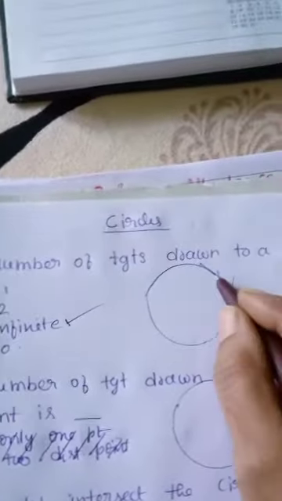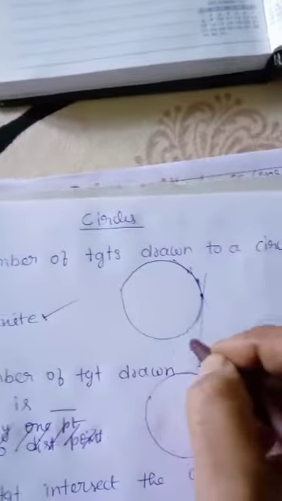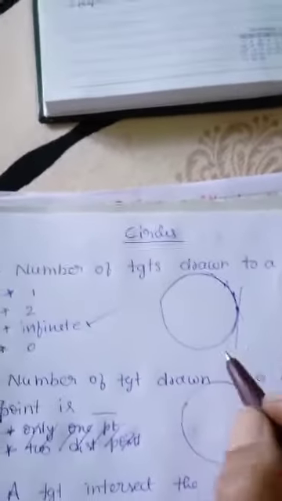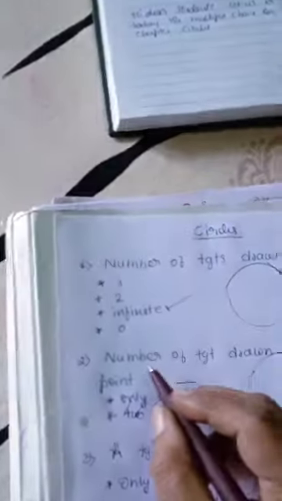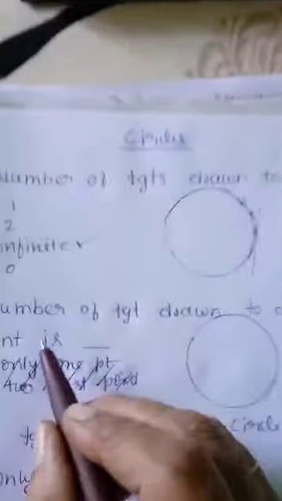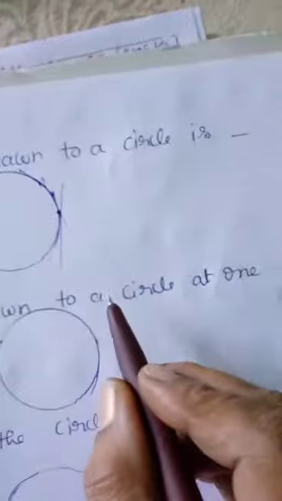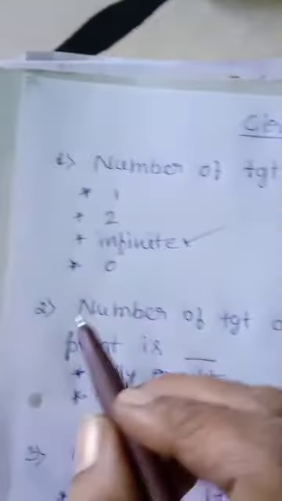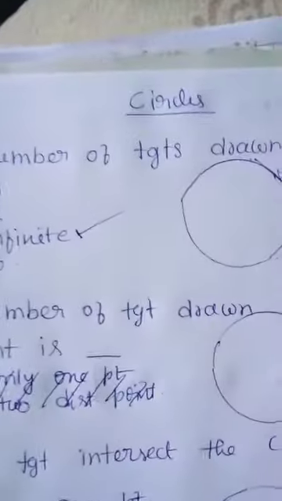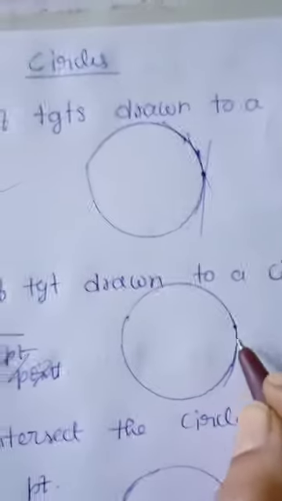Here there are so many points in the circle, so the tangents drawn to a circle are infinite. The correct answer is infinite. Now, the next question: number of tangents drawn to a circle at one point. Suppose we take a point P on the circle.